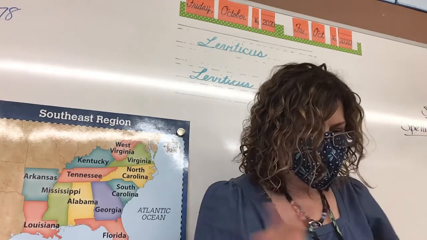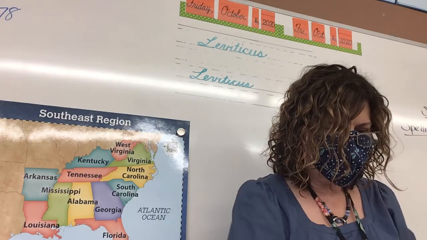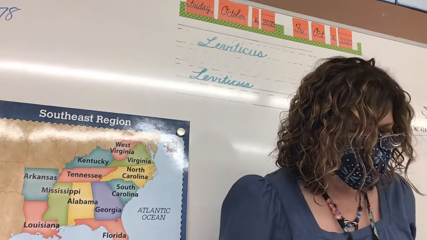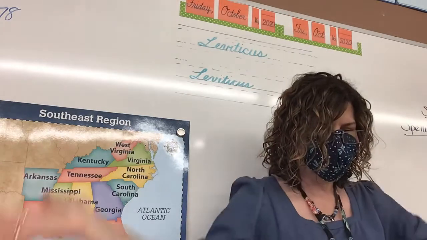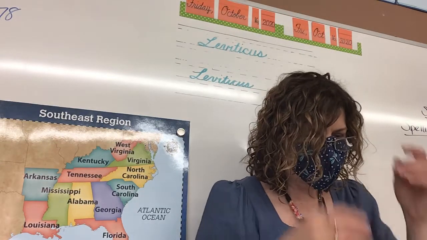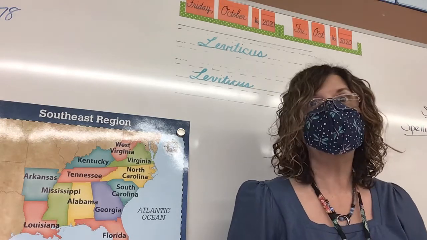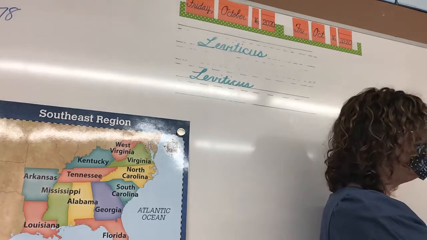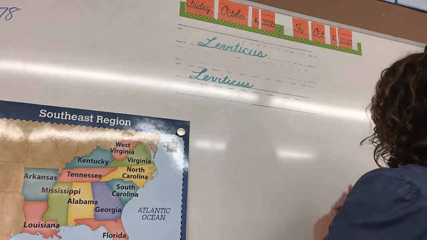The shaking of the earth's crust. Earthquake. A place in the earth where magma can erupt as lava. Volcano. The place where a river begins. Source. High in the mountains. Are you paying attention? Because you did not know this one. Source. All right, where it begins high in the mountains.